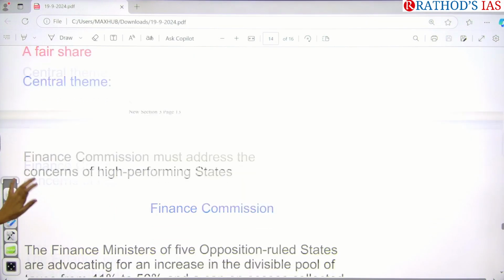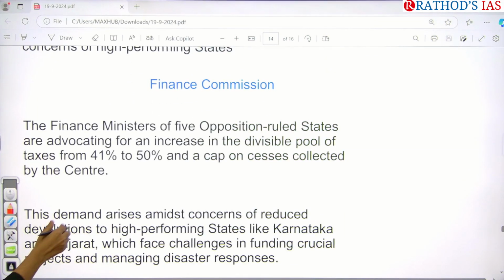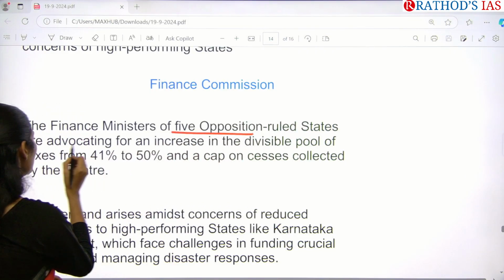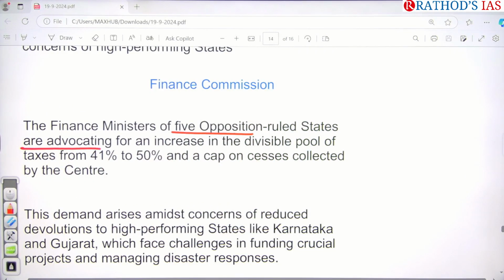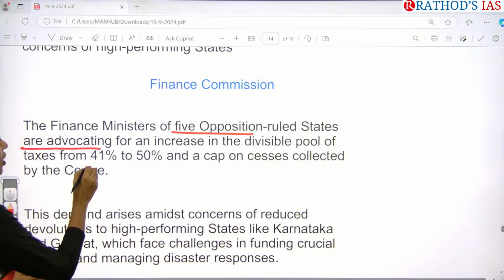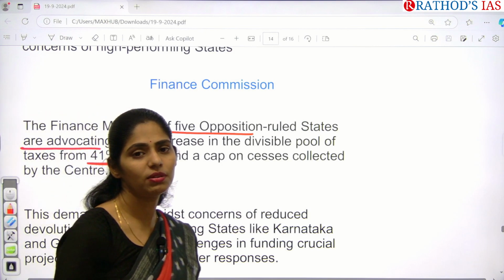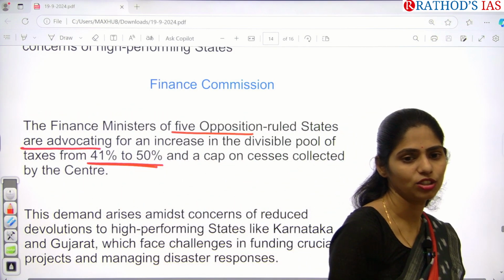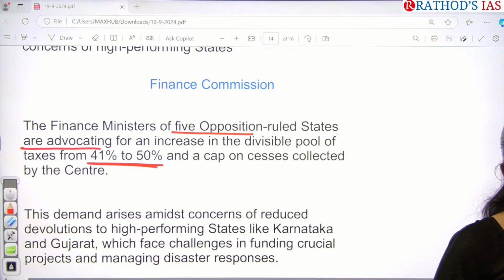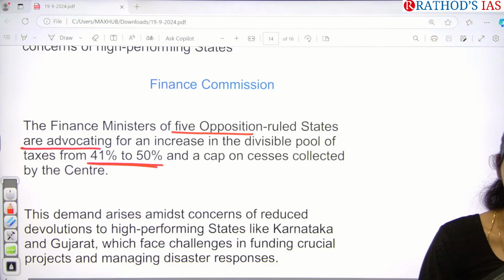Okay, if you see this clearly, finance ministers of 5 opposition ruled states are advocating that yes, we need to get a more divisible pool of taxes, from 41 to 51 percent, and a cap on cesses collected by the center. So we need more devolution of taxes. We don't need 41%, we need 50% of taxes on par with other less developed states in the country.